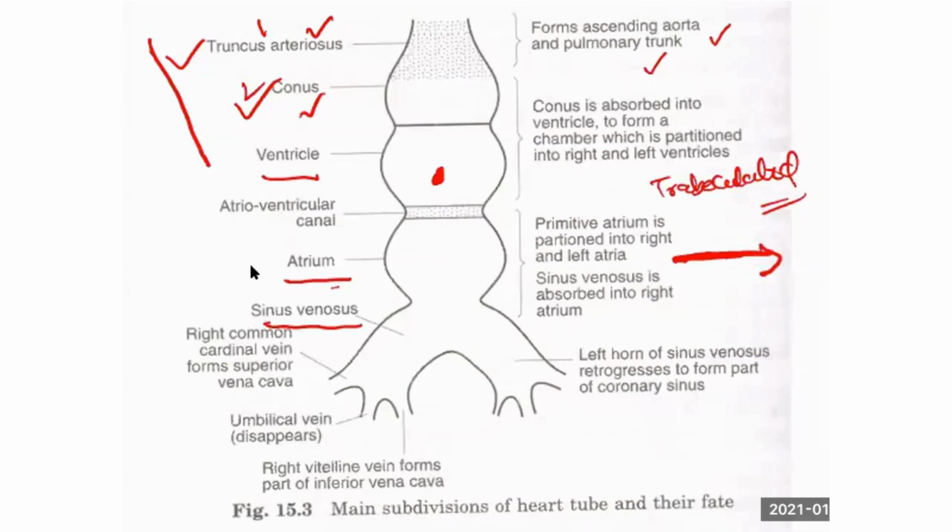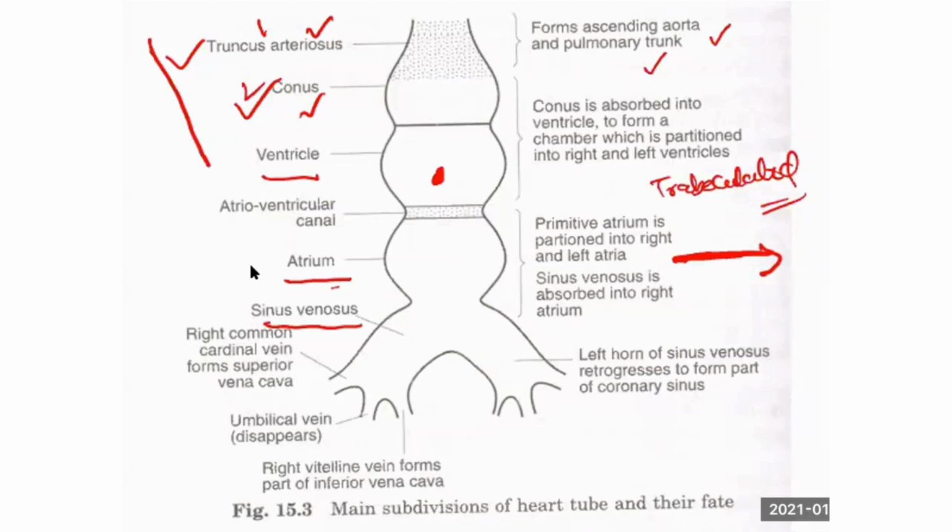So remember this in order from above downwards: bulbus cordis, two structures. Next is conus. What is present below the conus is the ventricle. So conus will be absorbed into the ventricle to form the partition between the right ventricle and left ventricle. In general, I can say interventricular septum. Both words are the same.